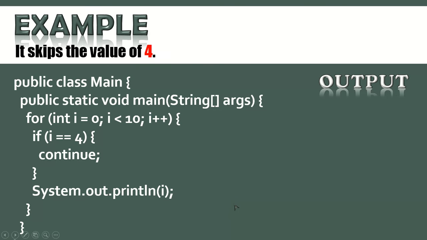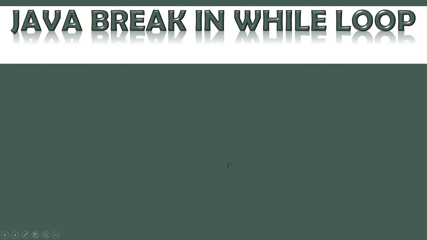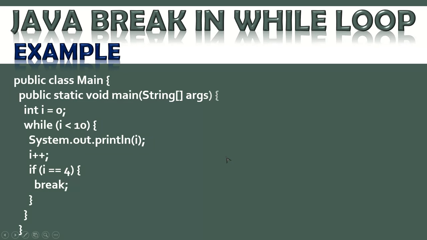See what happens, the output. So it skips the value of 4. See 0, then 1 will come, then 2 will come, because it is incrementing over here. And when it is equal to 4, continue will bring it over here, and then in the increment it will not print that 4, and 5, 6, 7, and up to less than 10 means 9, then it ends. So hope it is clear. Yes. And now while loop.